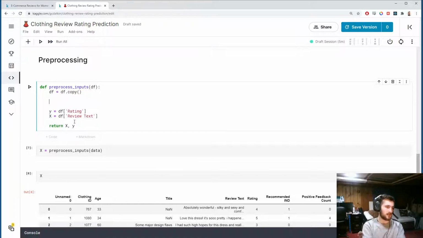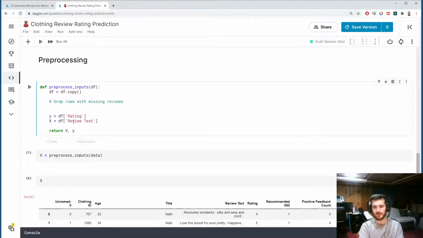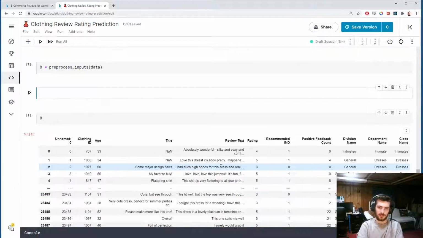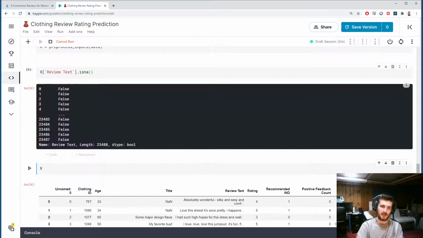If we want to drop rows with missing reviews, because we can't make any predictions if we have no input, to do this, we can get the missing review rows by looking at this column, so x['Review Text'], and then calling .isna() on the column, and we'll have a True wherever there's a missing value.